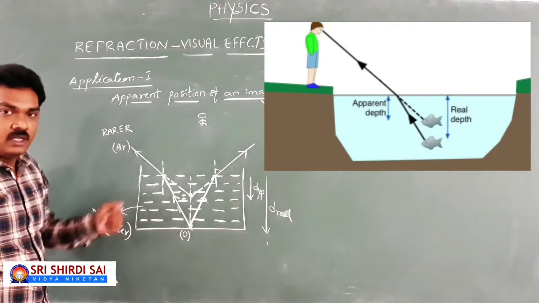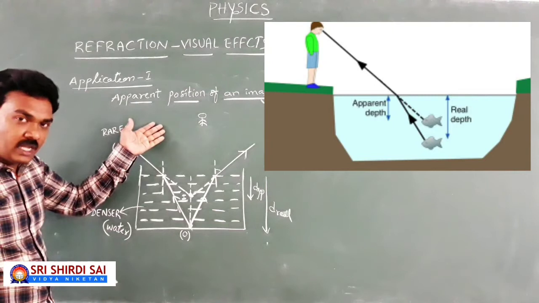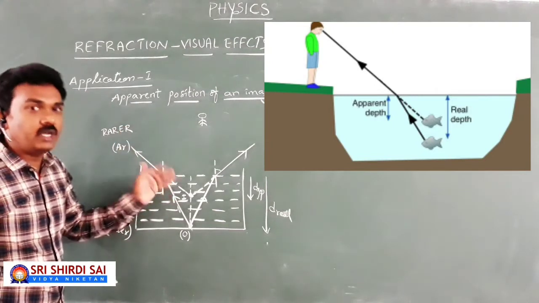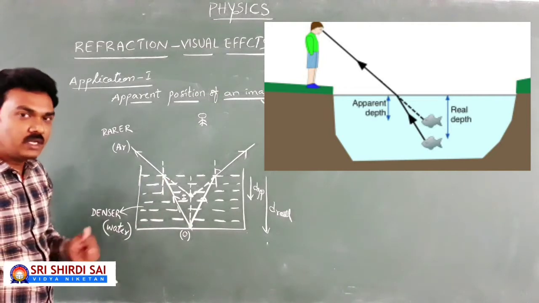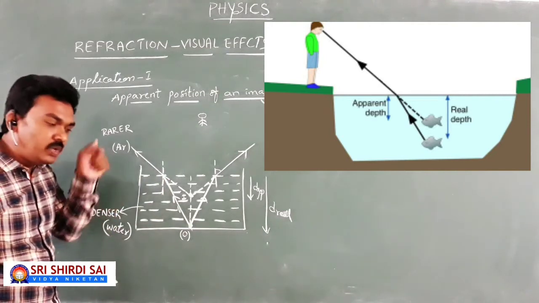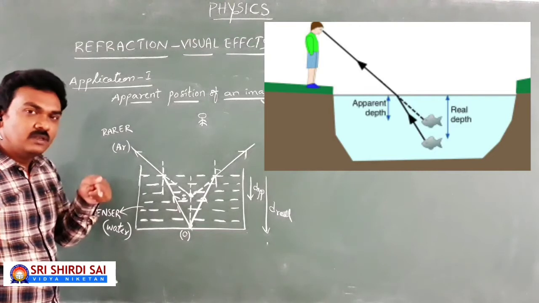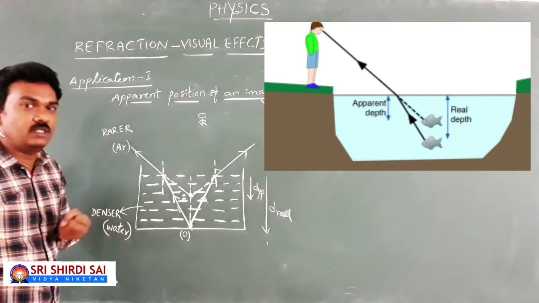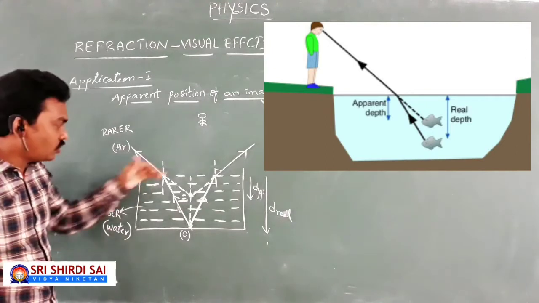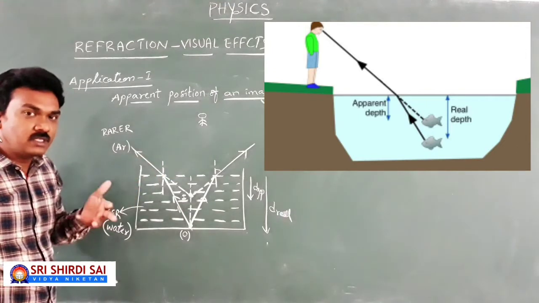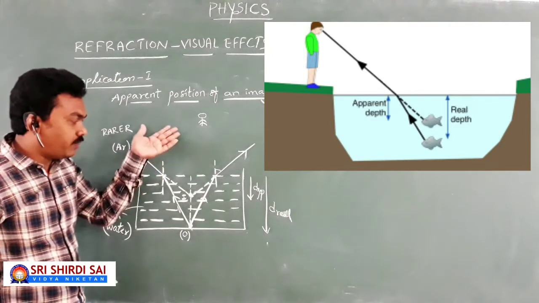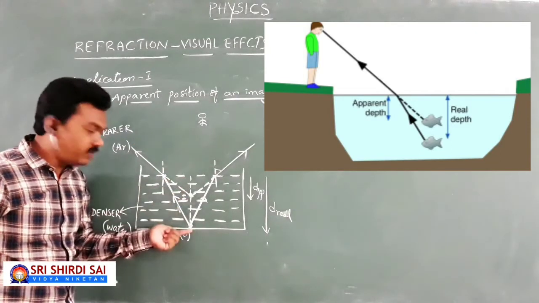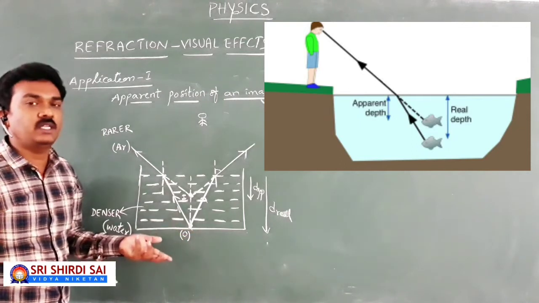This is the reason why a bird flying in air finds the fish in water close to the interface, so the bird always tries to hit the surface of the water, because it wishes to catch the fish, feeling that it is close to the surface. The observer finds the image close to the interface even though it is at more depth. This is all due to refraction of light.